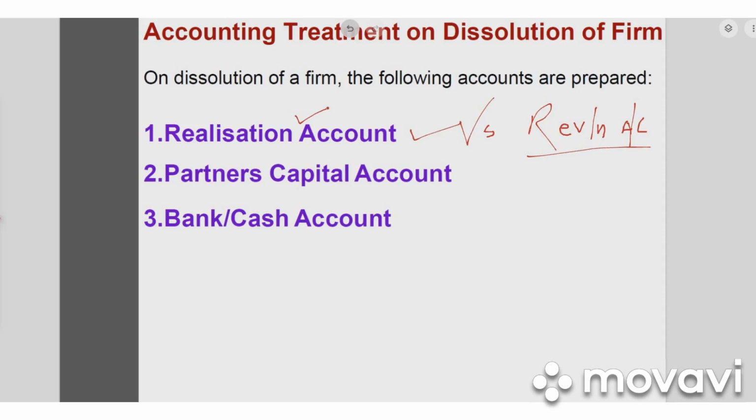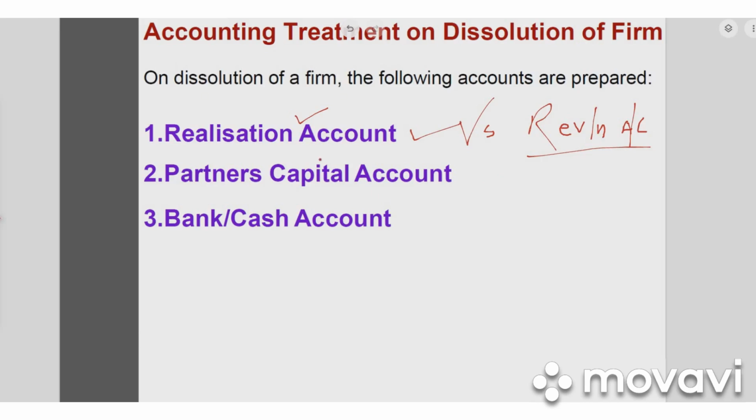Cash account, bank account, capital account, and any reserve we don't bring to realization account. Otherwise, all the other assets and liabilities, both current liability and fixed liability, both current assets and fixed assets, all will be brought to the realization account. That is the main difference between revaluation account and realization account. Of course, both are nominal accounts. After preparing both the accounts, we get either profit or loss.